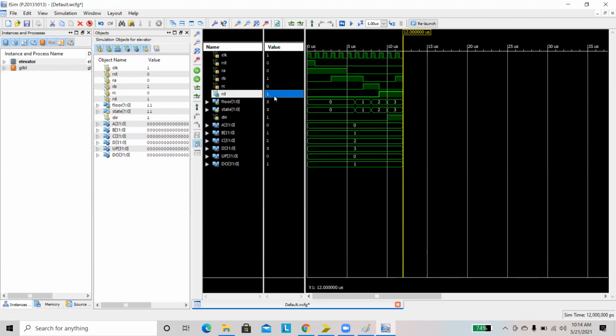D state. Why? Because we are already on that state. So the state doesn't change here because the request is coming from D state also. The elevator is also in D state, then the state will be third state.